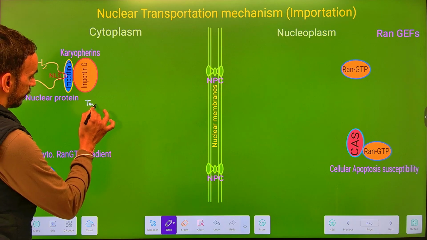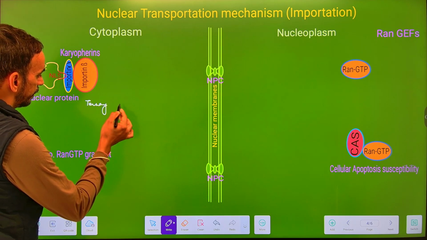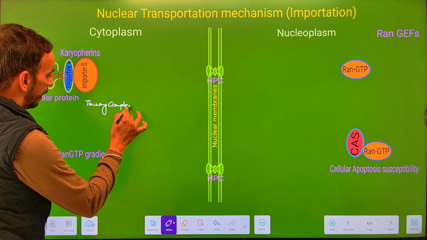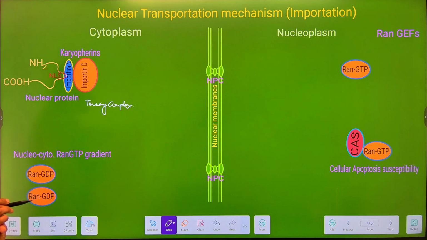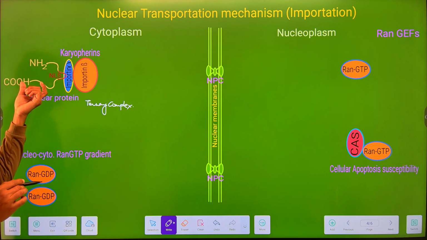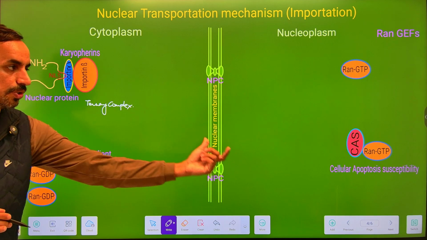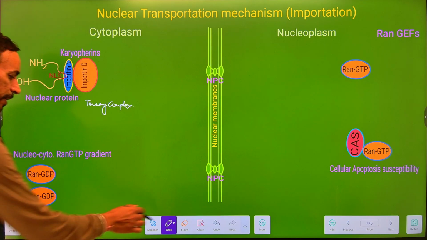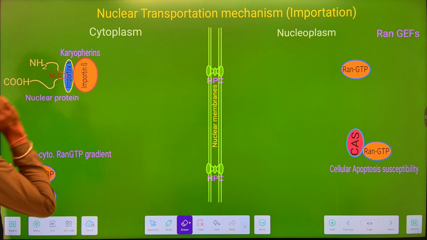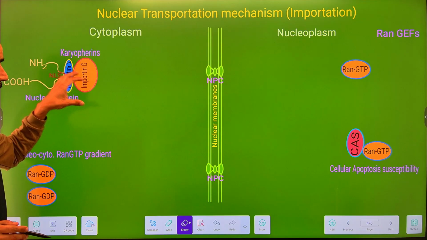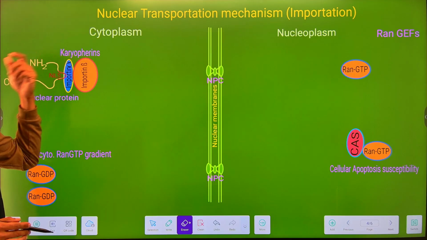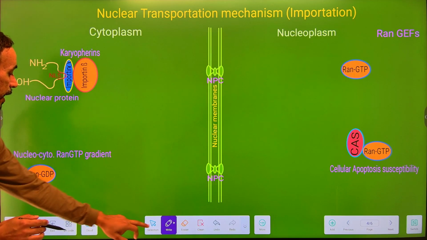Now why is it a ternary complex? Because here we have three components, that is the protein which is to be translocated into the nucleus, importin alpha and importin beta, so it is a ternary complex, simply we can say. Now this importin alpha and importin beta together are known as the karyopherins.